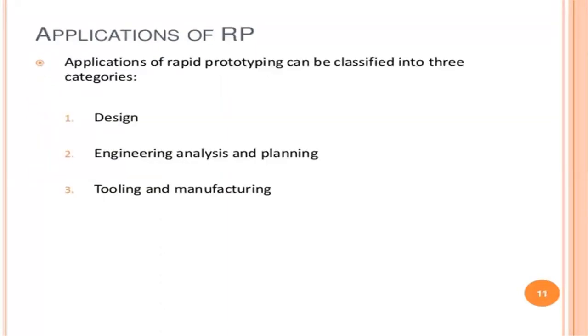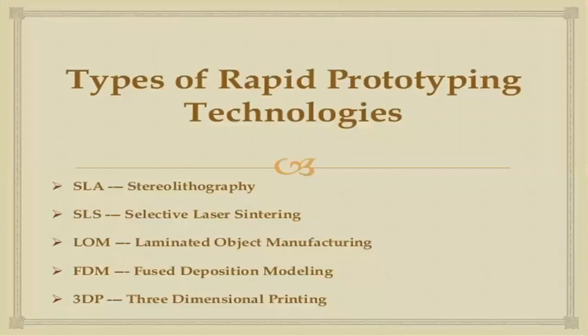And applications: design, engineering, analysis and planning, tooling and manufacturing. These are the applications. And the final one, the classifications of rapid prototyping are SLA, stereolithography, selective laser sintering, laminated object manufacturing, fused deposition modeling, and three-dimensional printing. So these are the classifications of rapid prototyping.